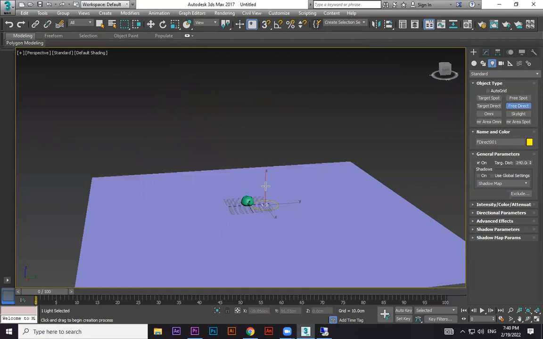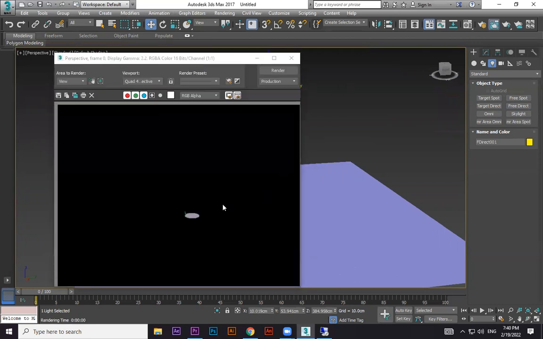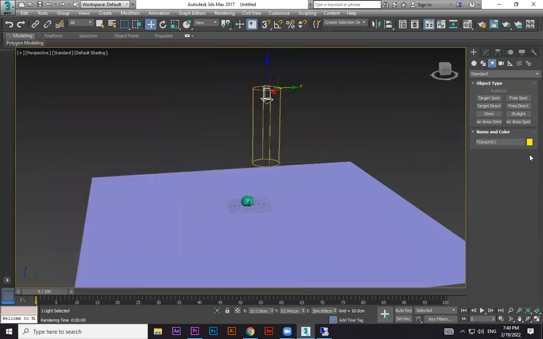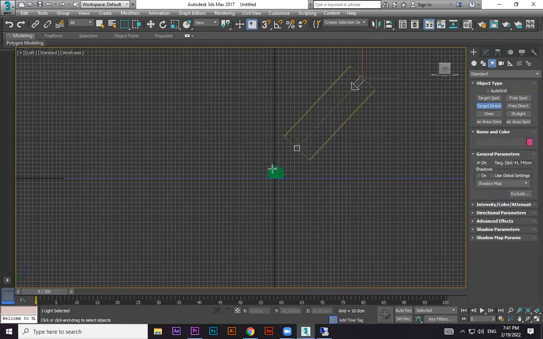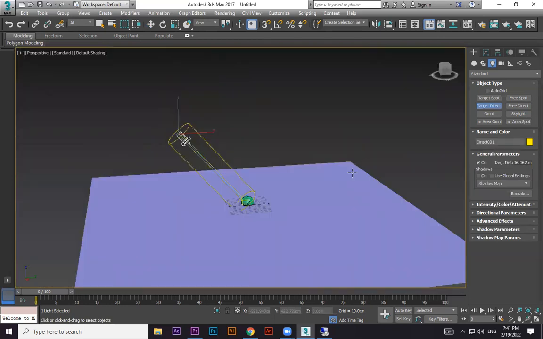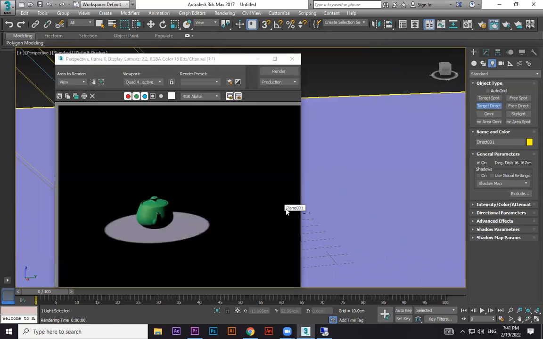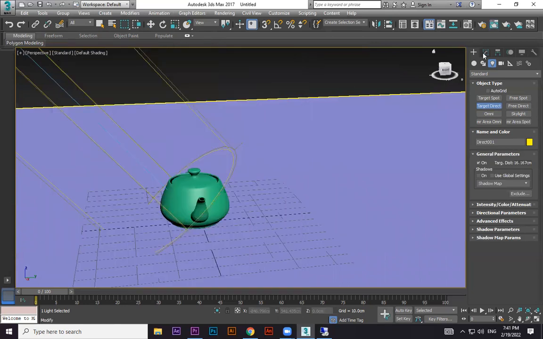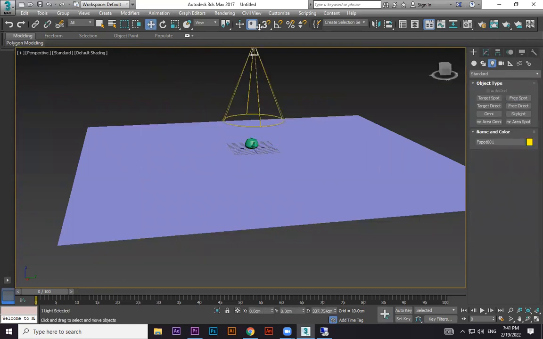A direct light also you can do like this. See, it's a direct light. This is also similar to a spotlight only, but a spotlight has some properties of its own. And again, target means we never do it from perspective. Remember, you have to go to the left or right view, then you need to target like this. So it can target to that. Both have the same kind of borders over there, but when you take a free spotlight now,